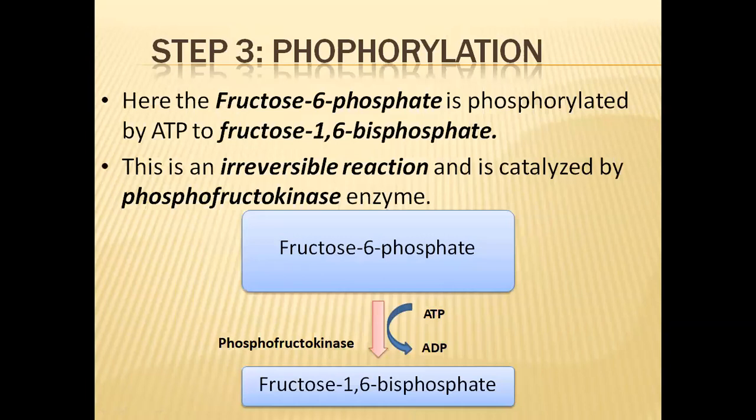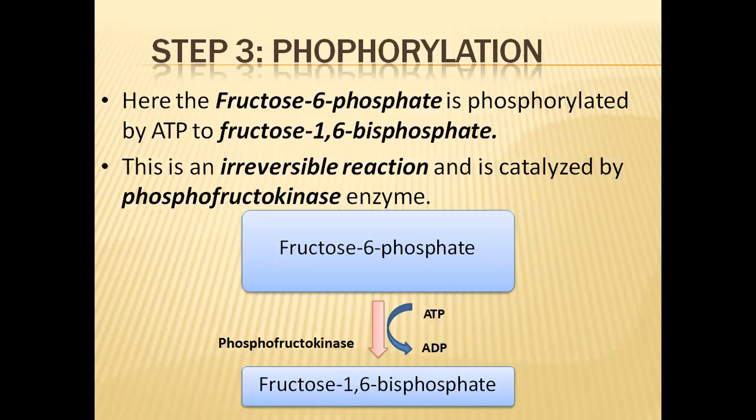Third step is phosphorylation. So the first step is also phosphorylation and the third step is also phosphorylation. As we have seen in the earlier case, here also one ATP molecule is utilized to transfer one phosphate group to this fructose 6-phosphate. Fructose already has one phosphate group, so now it is receiving another phosphate group from the ATP. So fructose 6-phosphate will now be converted into fructose 1,6-bisphosphate.